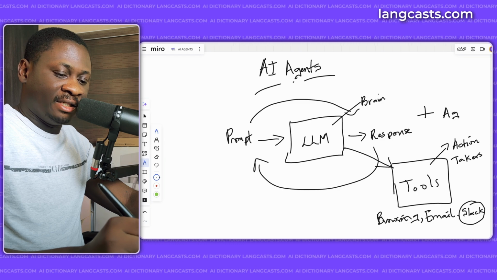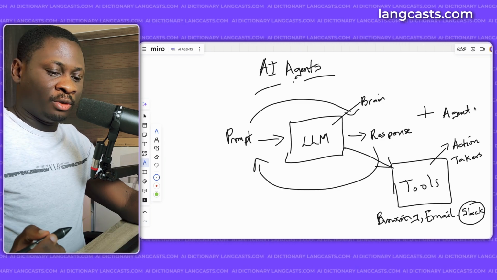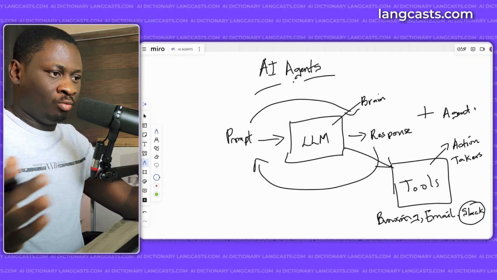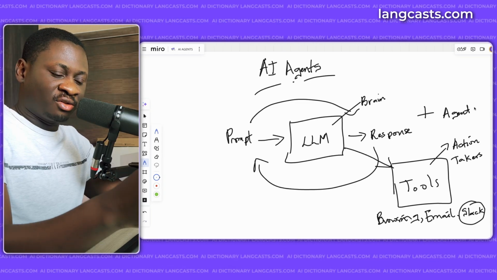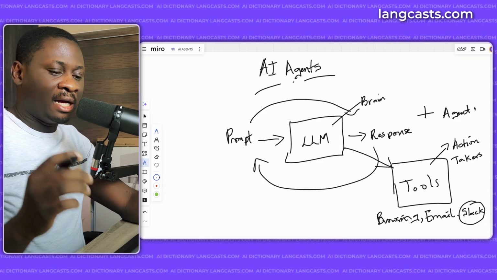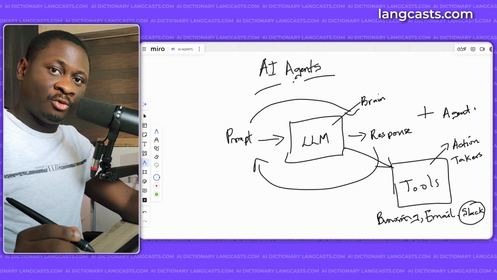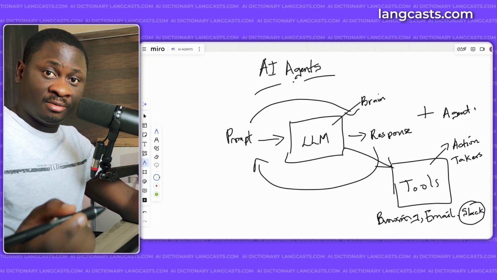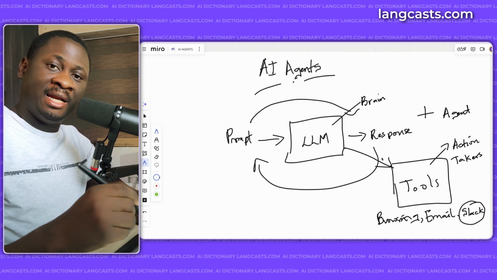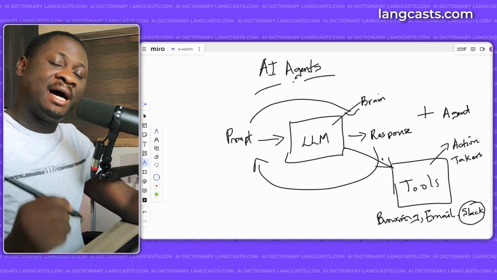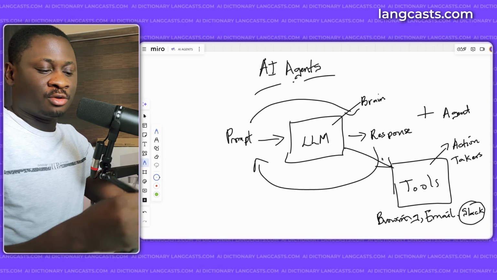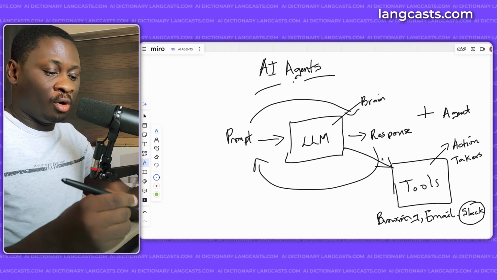So with this, you can tell the LLM to perform a research, and after it's done with the research, why stop there? Convert this research into an article, write out the table of contents and the article itself, and put it in a Microsoft Word document, or put it in a Markdown file and publish it to, let's say, Medium, or publish it to dev.to. So we have the LLM functioning as the brain, and the tools as the action takers, and everything making up an AI agent. And this way, we are able to get more out of our large language models.